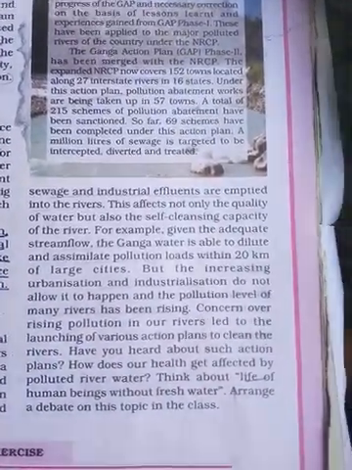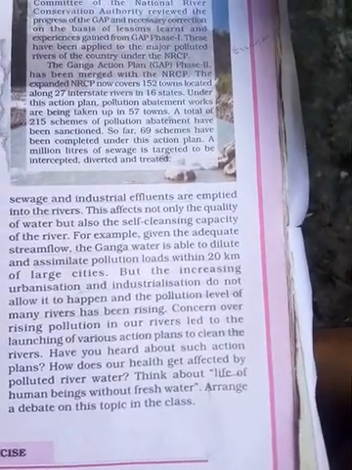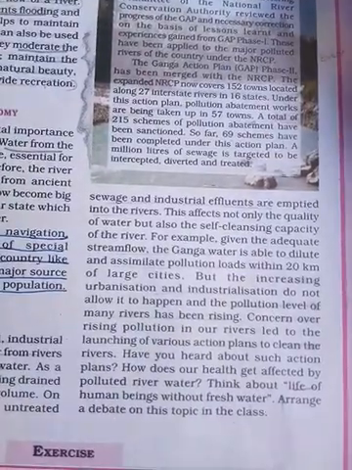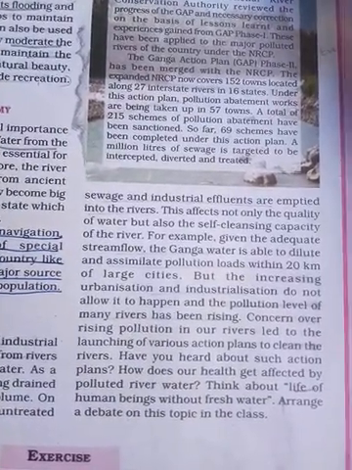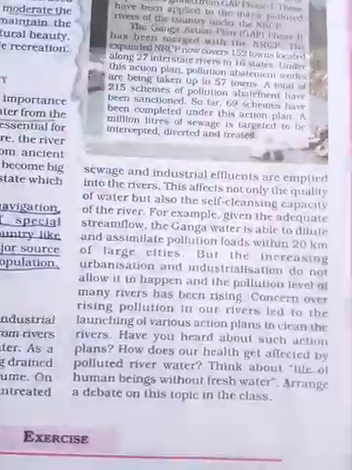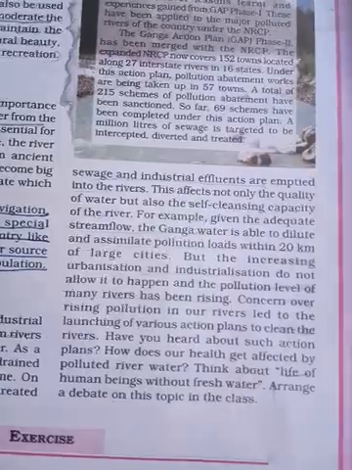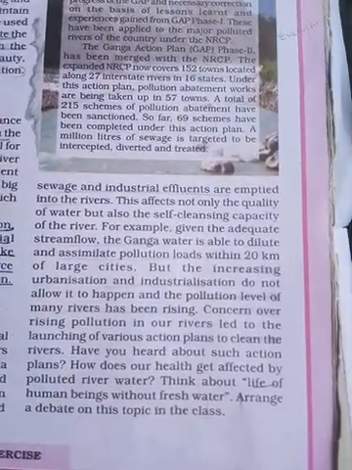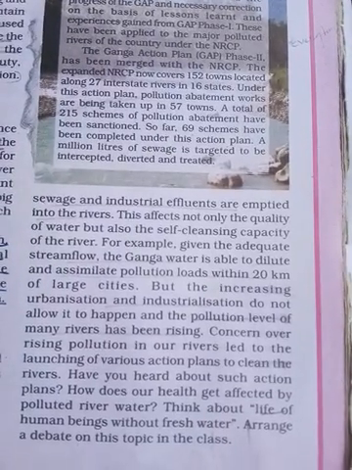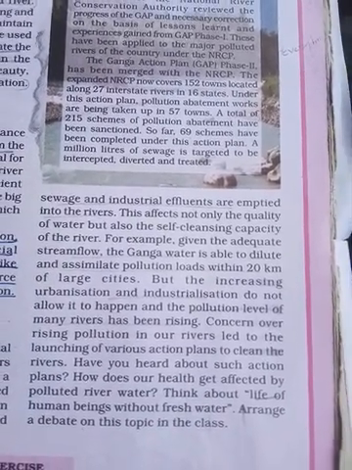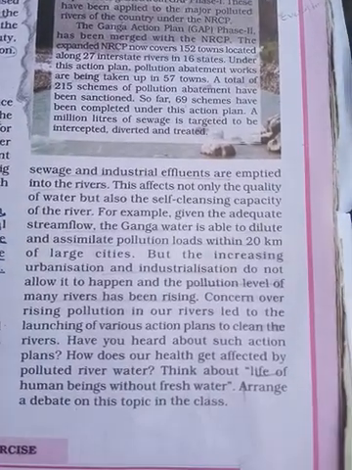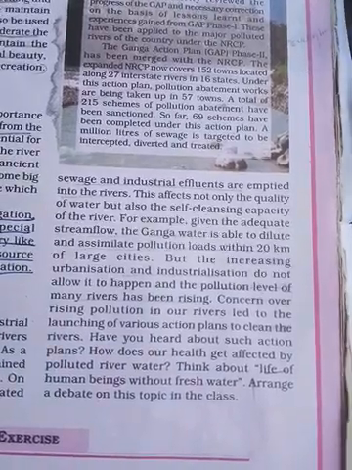So nowadays the water has become polluted. Running water has self-cleaning agents, but when we throw a lot of pollutants, it disturbs the self-cleaning capacity. It is more than the self-cleaning capacity, so that is why the water becomes more polluted. So nowadays there is concern that we should stop polluting the rivers. The river water is very important, and if we don't disturb the river, then it will clean automatically.